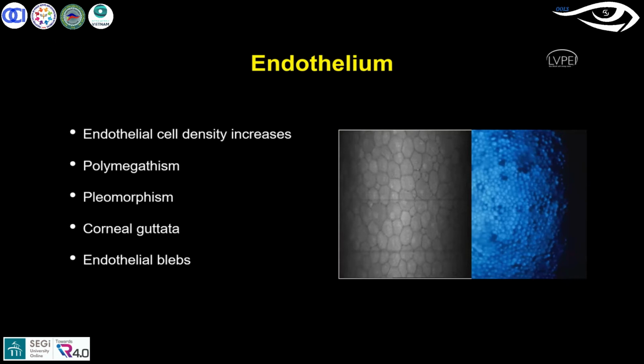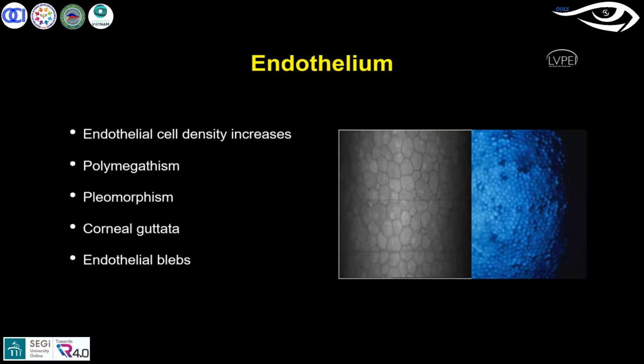Then cornea guttata: it is periodic thickening of the Descemet membrane. You tend to see it in the central area, and in the periphery also you tend to see it, which is called Hassall-Henle warts. Those are the guttata changes you come across. These have a more concave appearance. And then endothelial blebs. A bleb is nothing but fluid accumulation on the endothelial cells. These are convex shapes, quite the opposite of the guttata appearance.